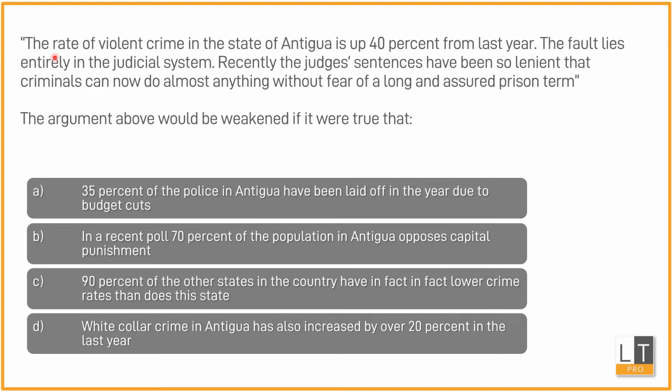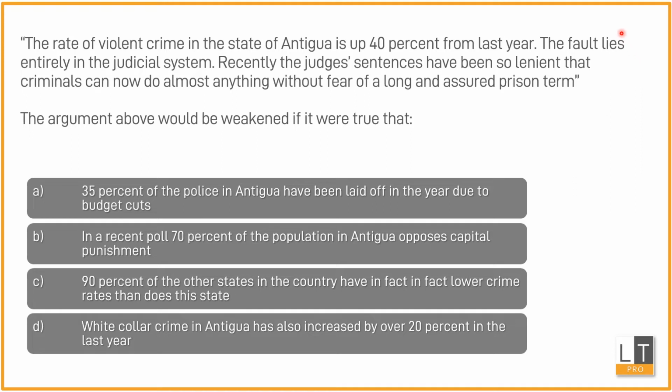It says that the rate of violent crime in the state of Antigua is up 40% from last year, which means that whatever the crime rate was last year, this year it is 40% more. It goes on to say that the fault lies entirely in the judicial system. So it says that the reason for this increase of violent crime is entirely, completely, totally the fault of the judicial system. And then it says that the judge's sentences have been very lenient, and because they are lenient, criminals have no fear. Now we are seeing as to what would weaken this.